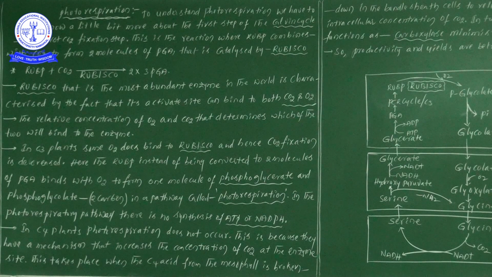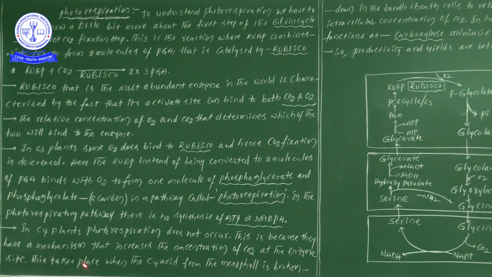photorespiration. So that's why, my dear students, try to remember this point: the photorespiration pathway starts only in the presence of more availability of oxygen. But C4 plants have a specialized mechanism that increases the carbon dioxide concentration at the enzyme site. When the carbon dioxide levels are all the time more, there is definitely no chance for the process of photorespiration in C4 plants. I hope you understood this.